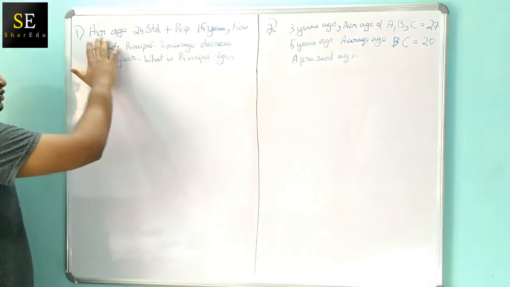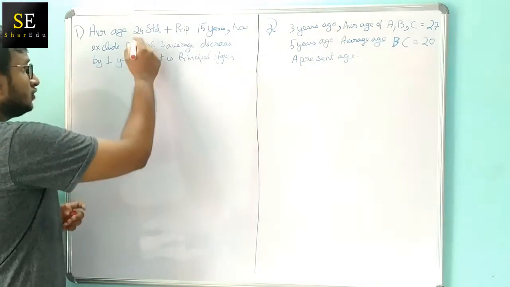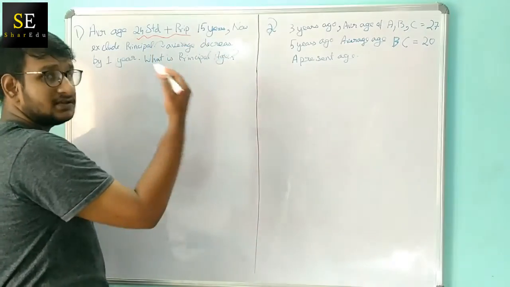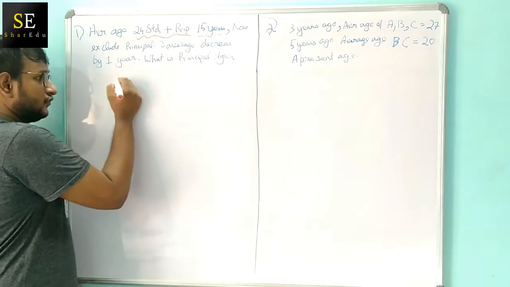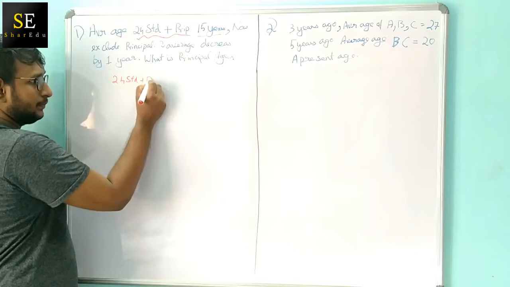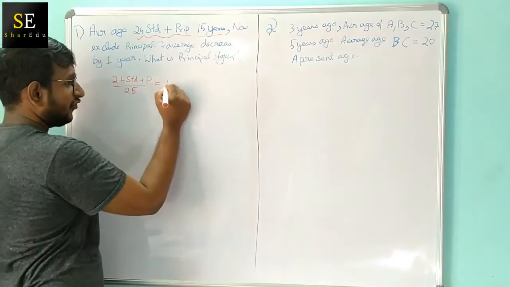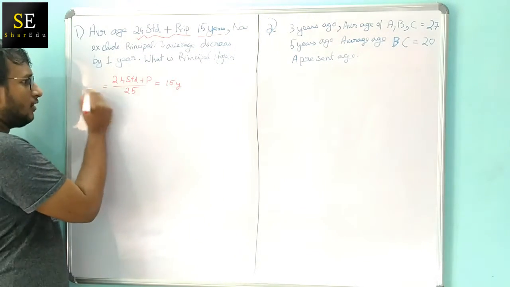Let's see the question. The average age of 24 students plus the principal is 15 years. So they are saying 24 students plus principal divided by 25 is equal to 15 years. Why have I taken it like this? Because what is the average formula?